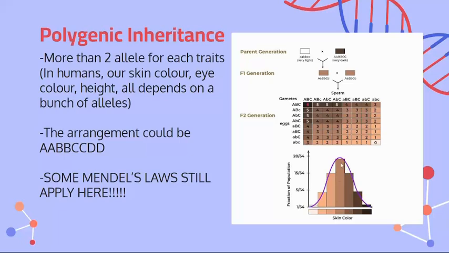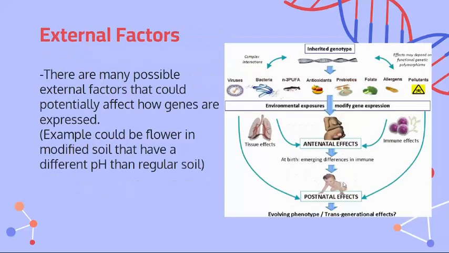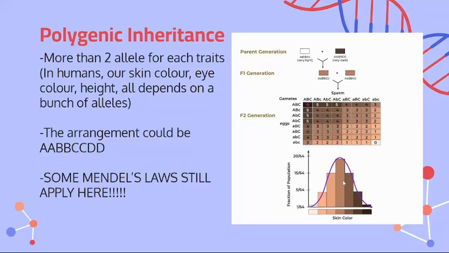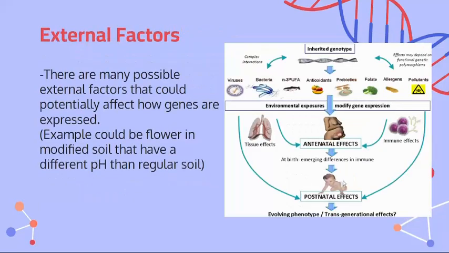However, you're just going to remember, always, always, always, the center is going to be the most common, and it's going to be the average. Now, there are external factors on this as well. Yes, genotypes dictate kind of what you start with. However, that's not it. It dictates what you start with, but things will eventually modify it, and you will start evolving and all of that stuff.